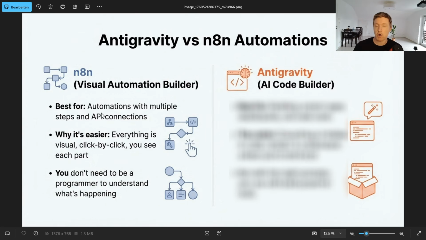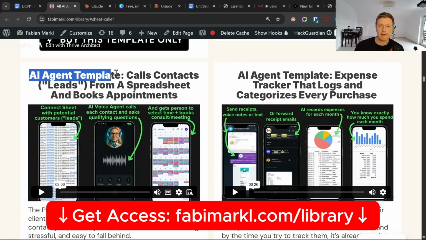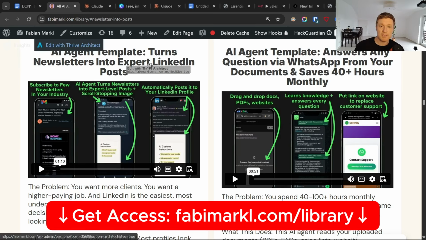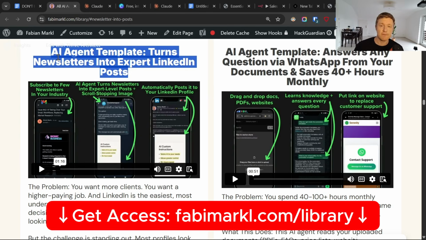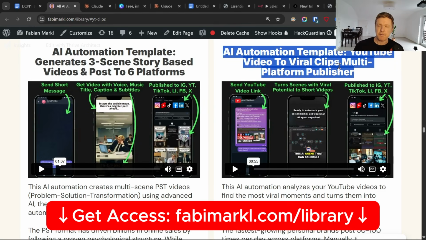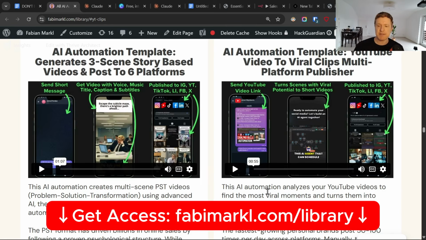N8N is best for automations with multiple steps and API connections to other tools, like an AI agent that calls leads from a spreadsheet, qualifies them and books appointments with them in a calendar. Or a system that monitors newsletters that you get in your inbox, extracts the key insights and then turns them into professional expert level LinkedIn posts and publishes them automatically. Or a YouTube automation that finds the most viral moments in any long form YouTube video, clips them into short form videos and then publishes them to 6 different social media platforms automatically.